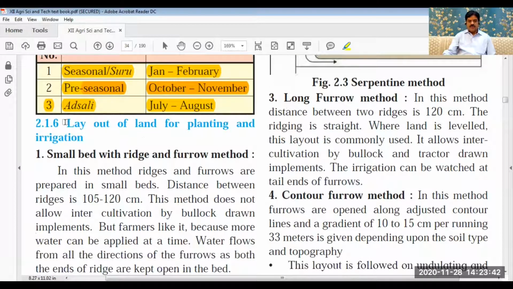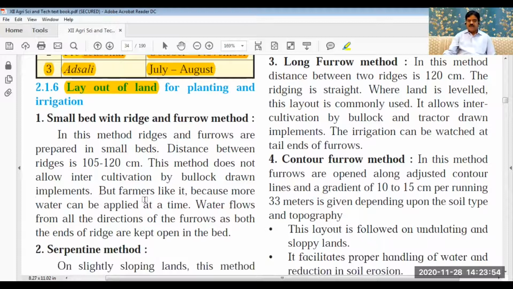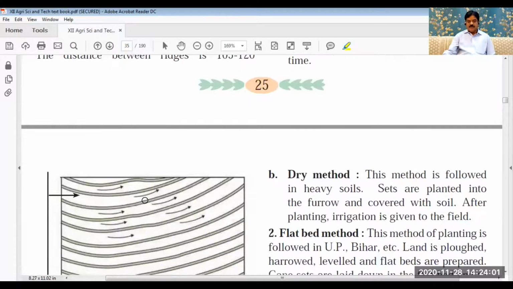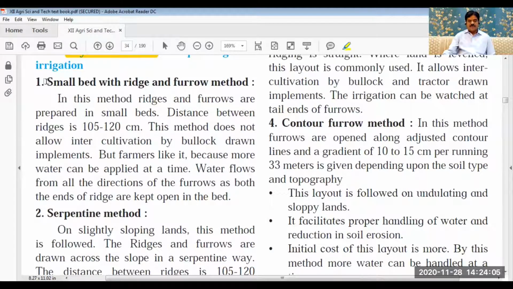Now let us go to layout of land. After preparation of land, we have to make layout before planting of sugarcane. There are different kinds of layouts, different kinds of furrows and all these things can be made. Primarily, let us go one by one. First, it is a small bed with ridges and furrows. We know that ridges and furrows are made, and these are the small beds. The length of the ridges and furrows is less.